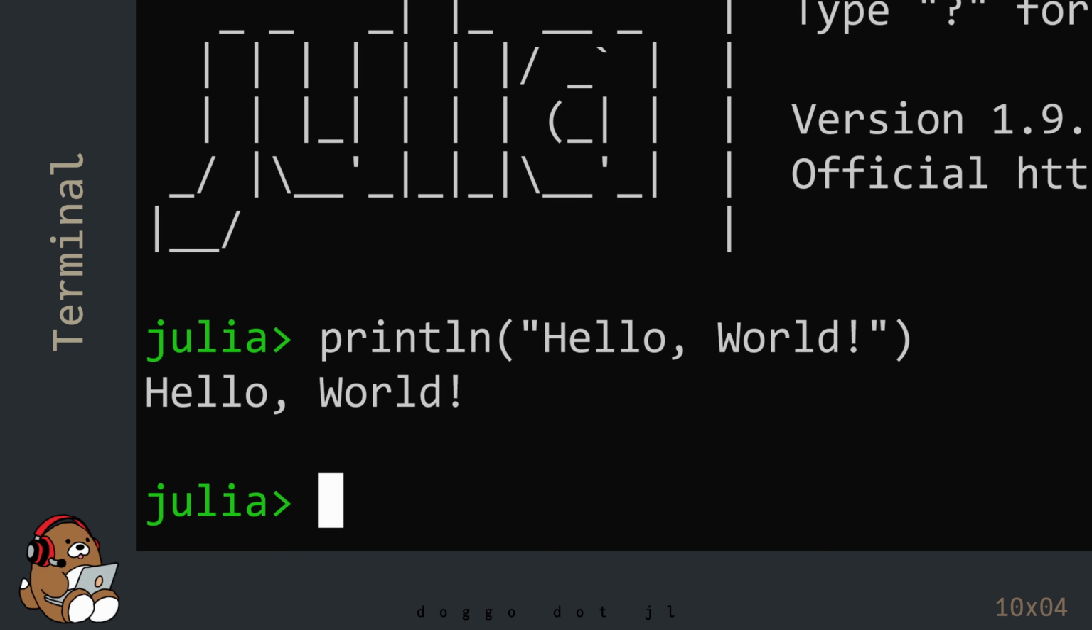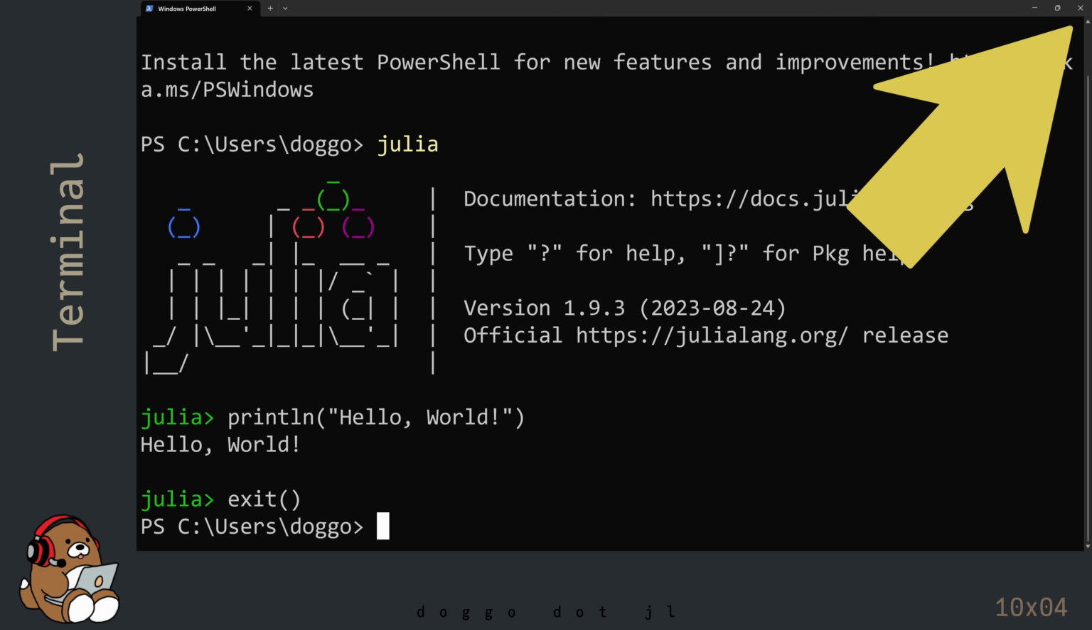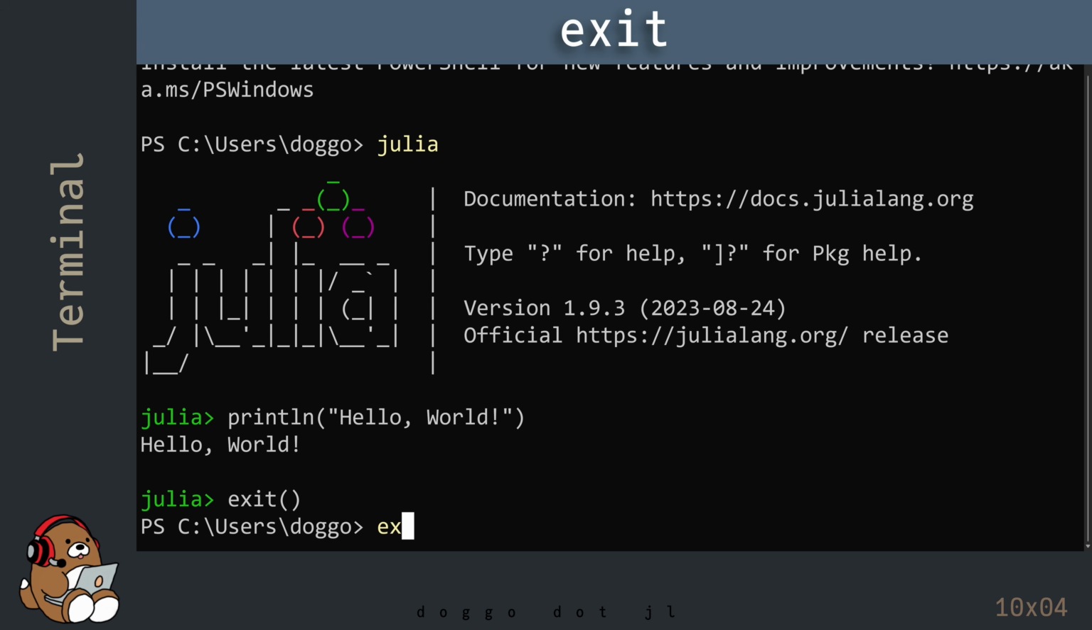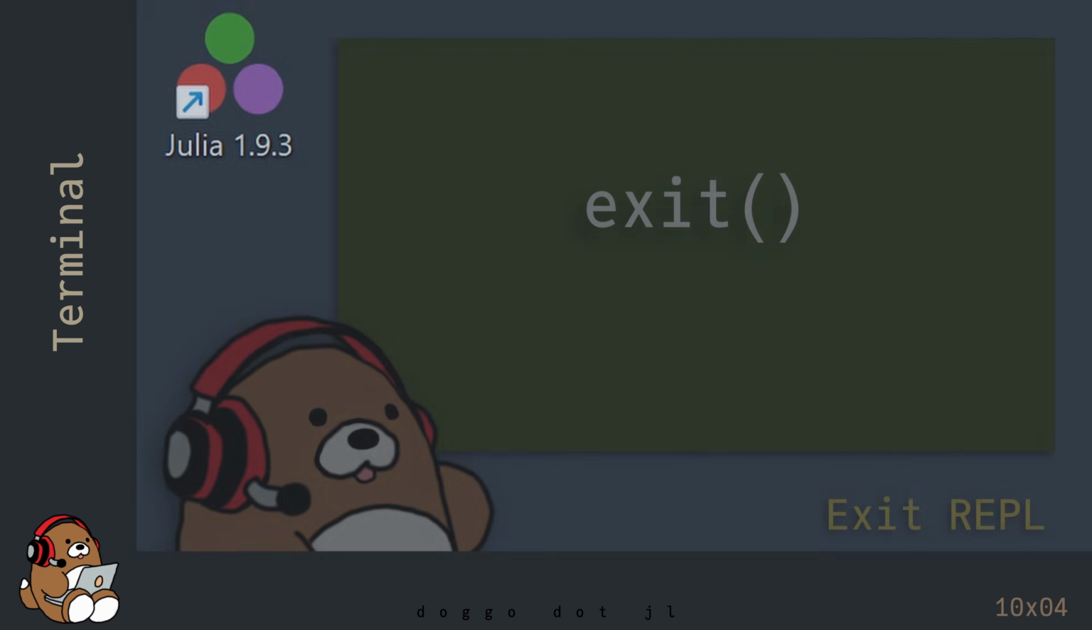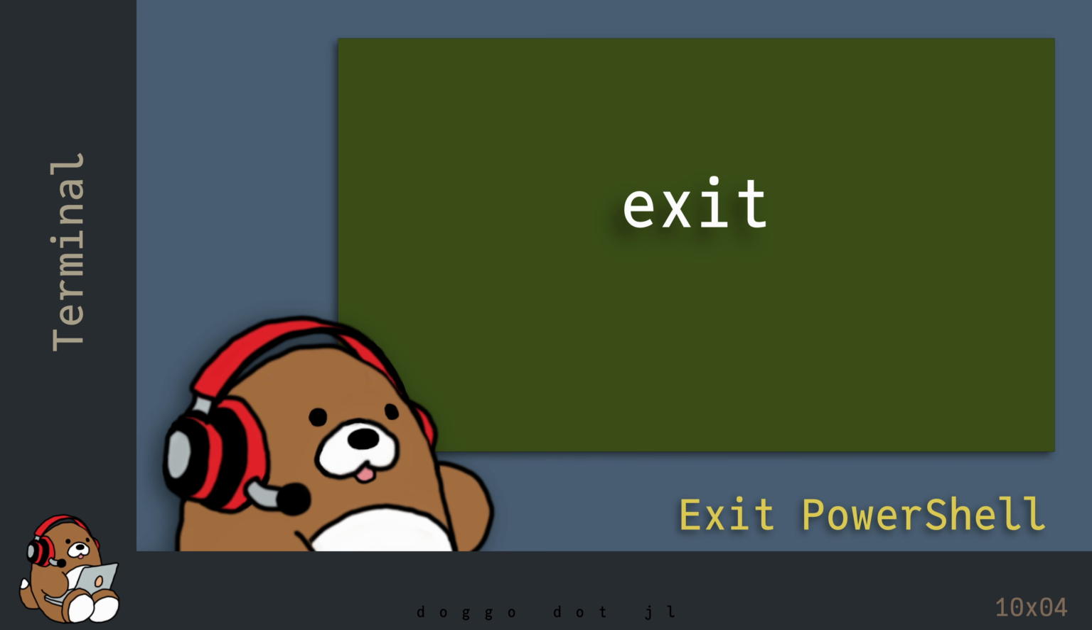To exit the Julia REPL, type in exit, immediately followed by a pair of parentheses, and then hit Enter. By doing that, you will find yourself back in Windows PowerShell. To exit Windows PowerShell, either use the X in the upper right corner, or type in exit without the parentheses. So to exit the Julia REPL, use exit with the parentheses, and to exit Windows PowerShell, use exit without the parentheses.